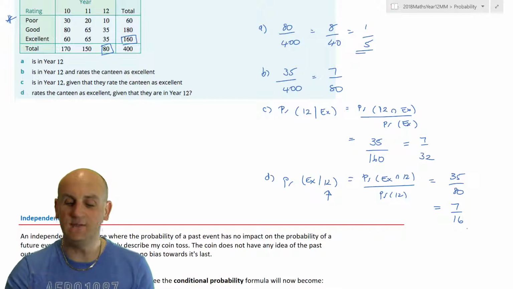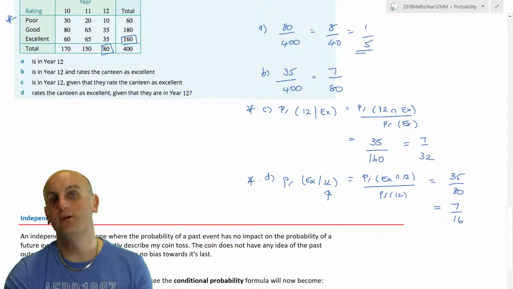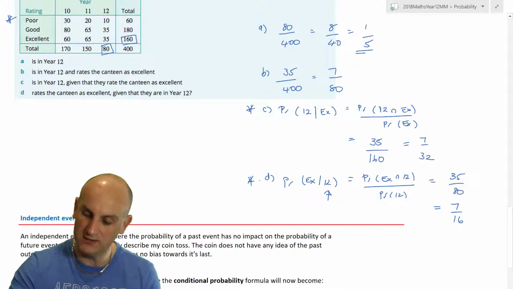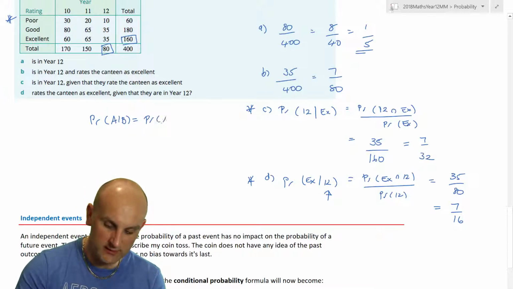All right, so the given that is really, really important. But ultimately, it's about whether you can then apply that to a formula. My advice to you is every single time, write your formula as probability of A given that B is the probability of A and B divided by the probability of B.